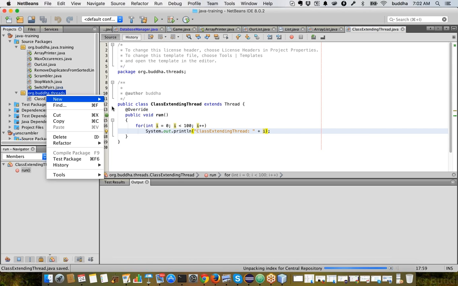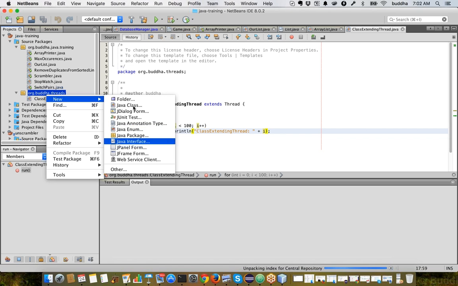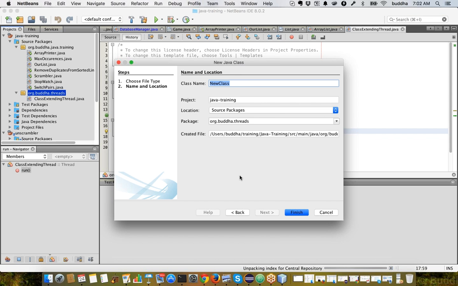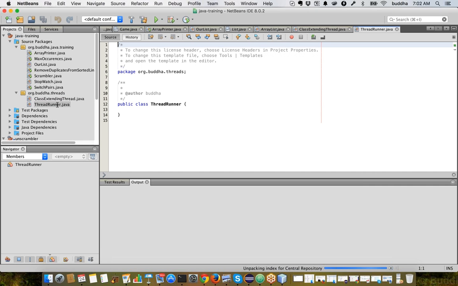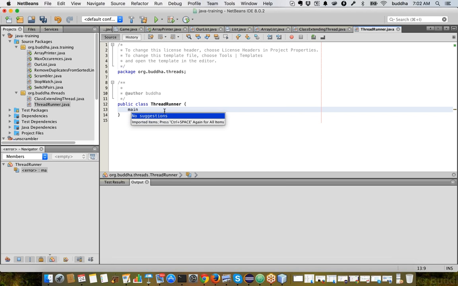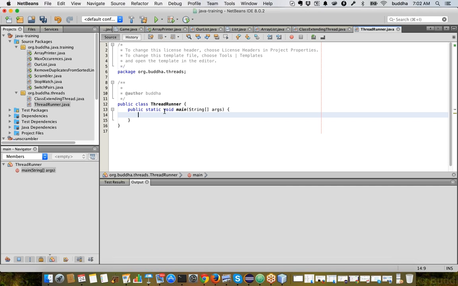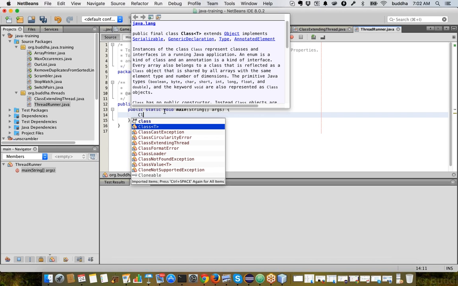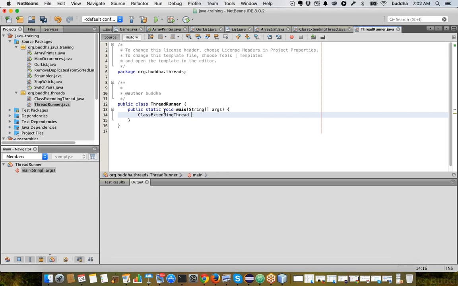Now let us call this thread so that we'll get more understanding. We can call the thread by creating a new object of it.